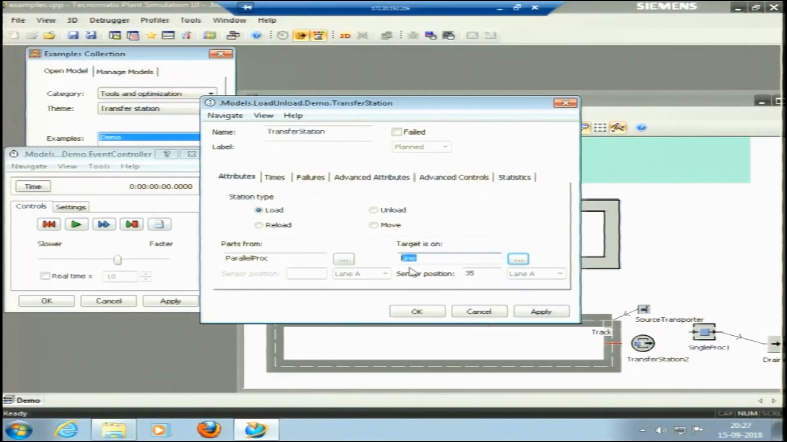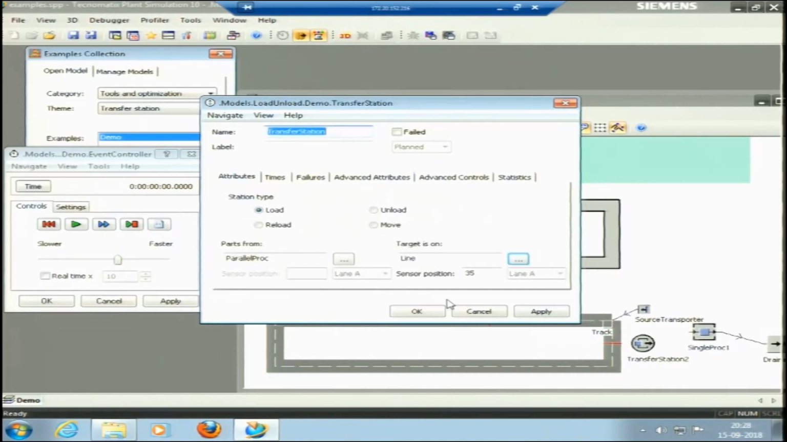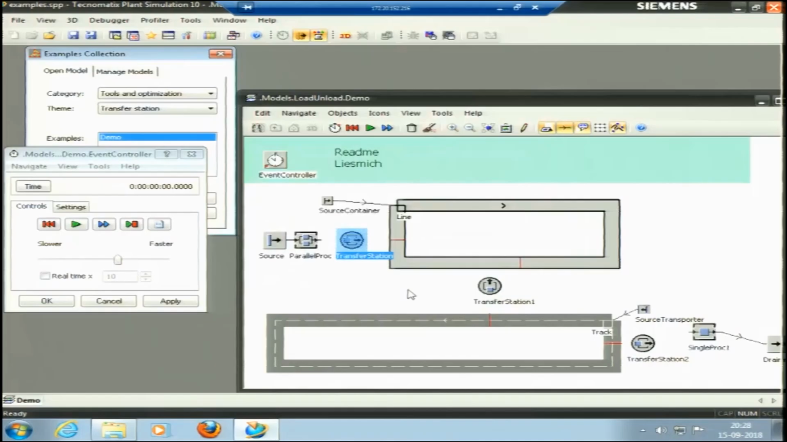The sensor position is this one. We can select load, unload, reload, move. So, it is loading the parts. All these attributes, availability is 100%. We can select this. I will not change anything, and let me try to run the simulation.